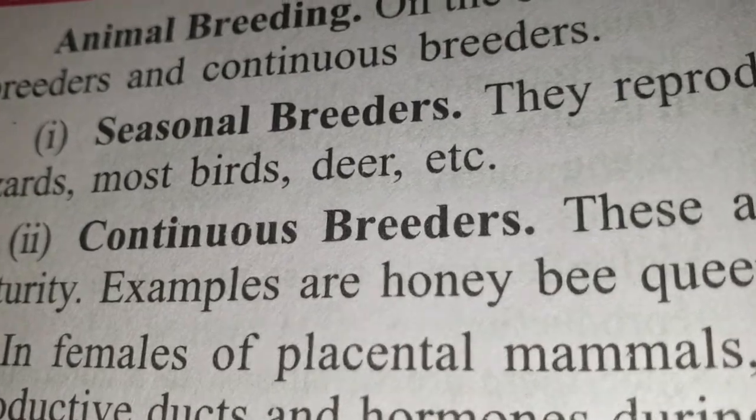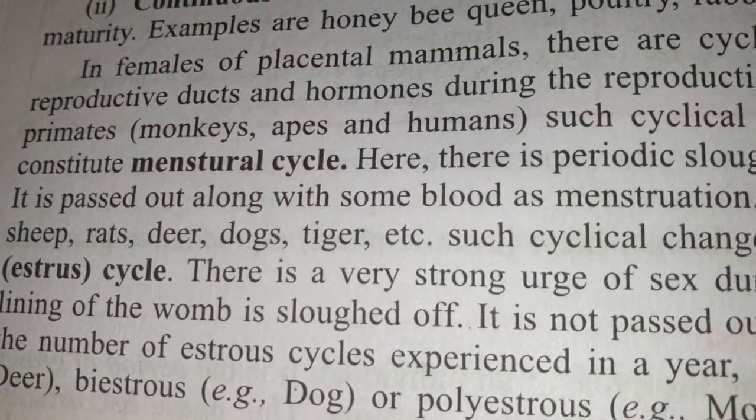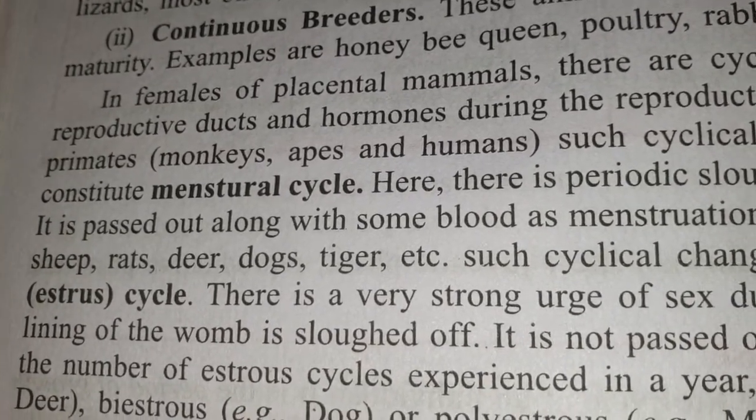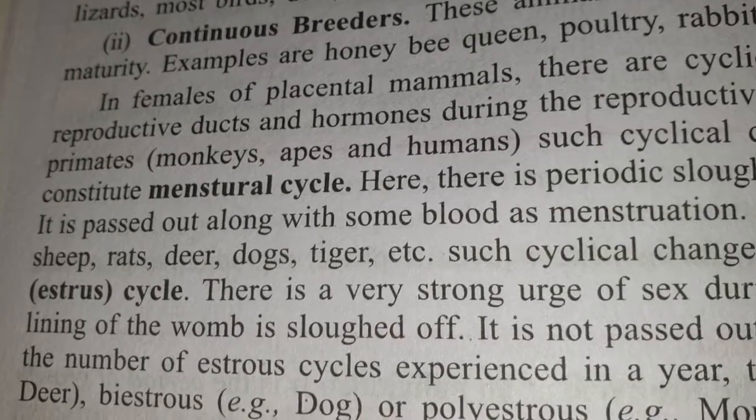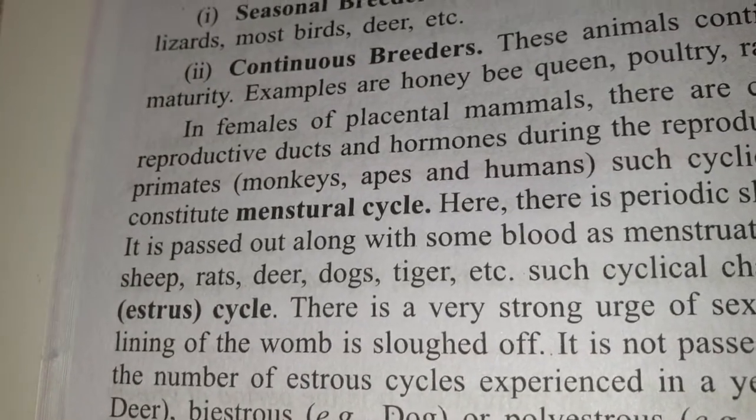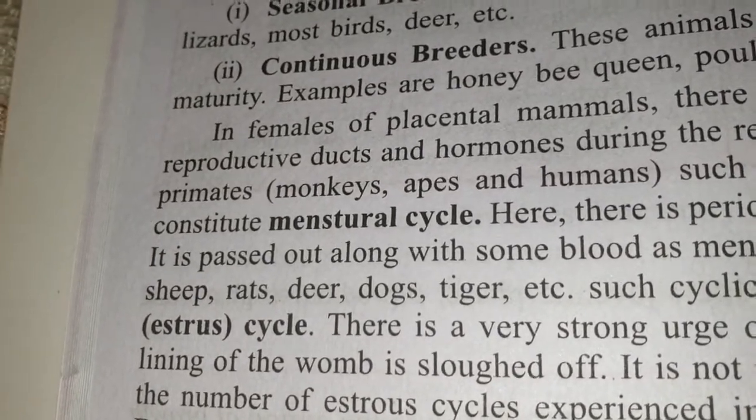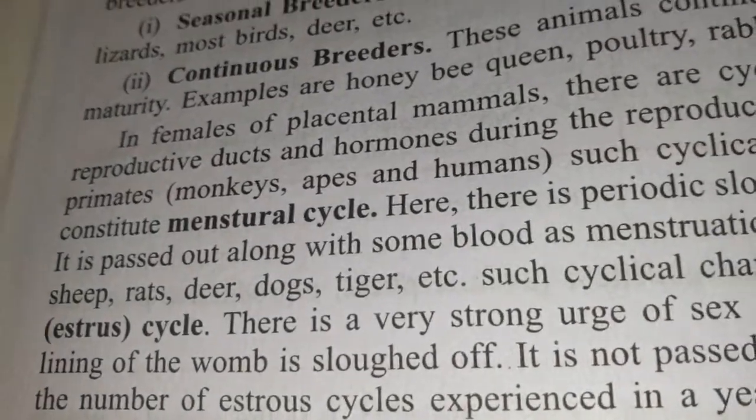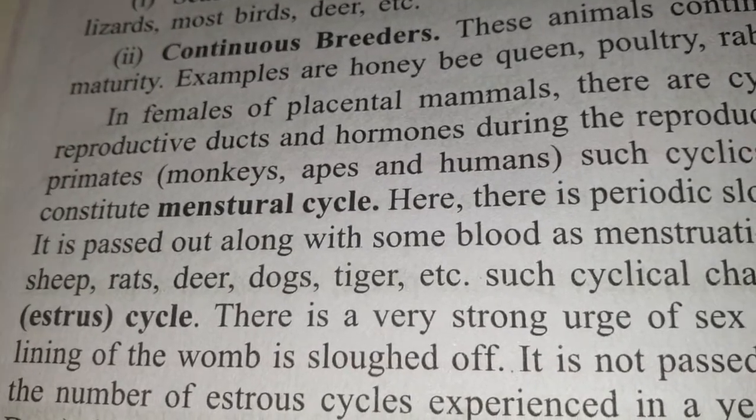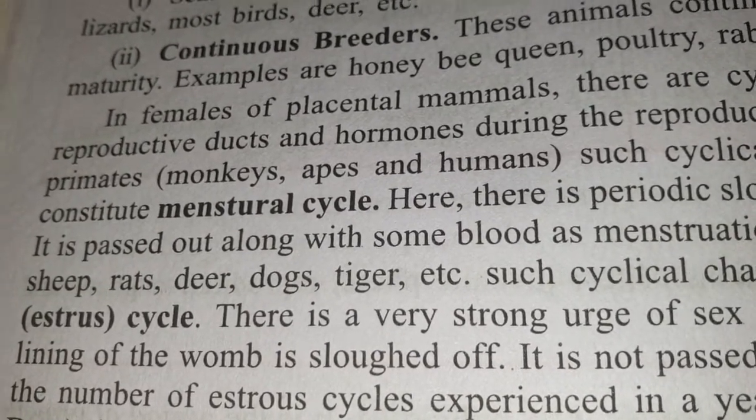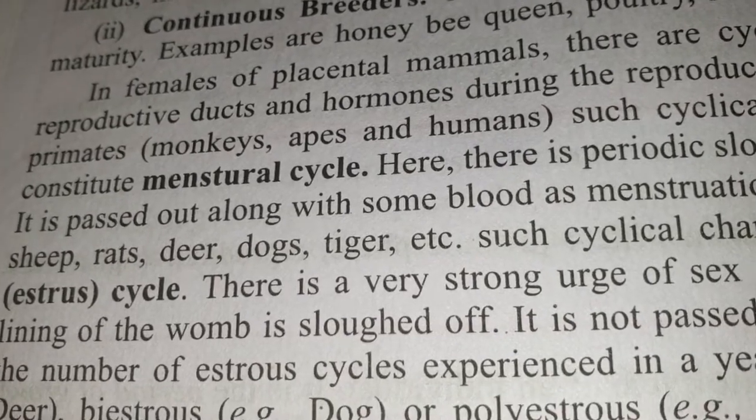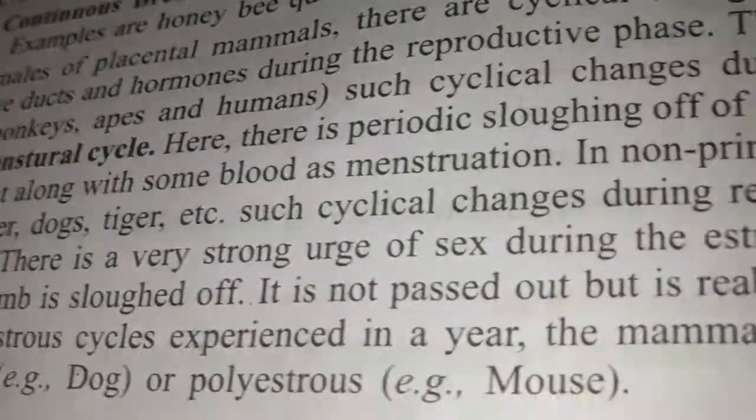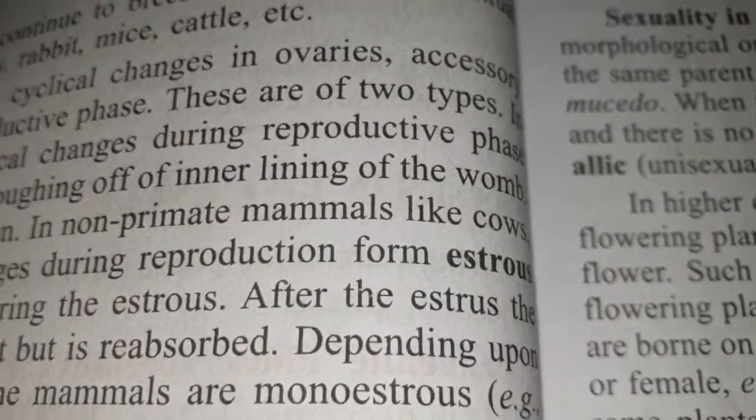Now, in females of the placental mammals, while studying the sexual process, we have already said it is a complex process, so we will get many terminologies and many new concepts regarding this. Again, when we come to the placental mammals, we find two different types of reproductive cycles. One is called the menstrual cycle and the other is called the estrus cycle.